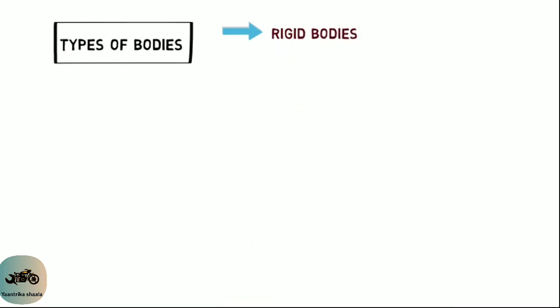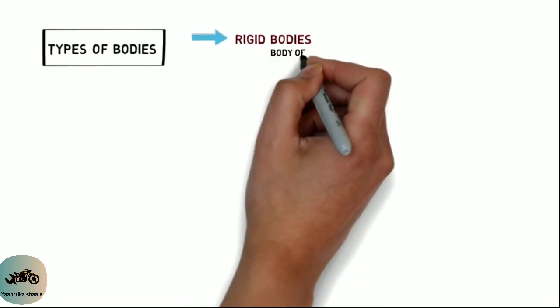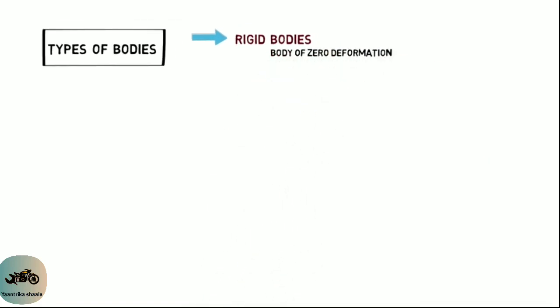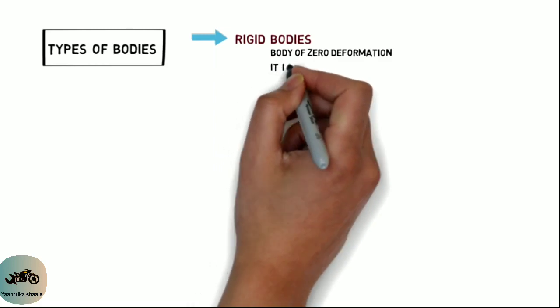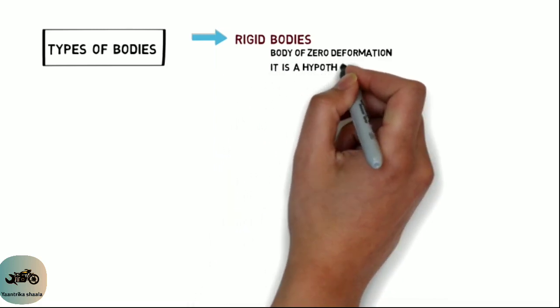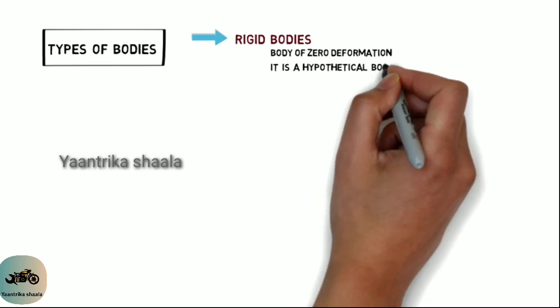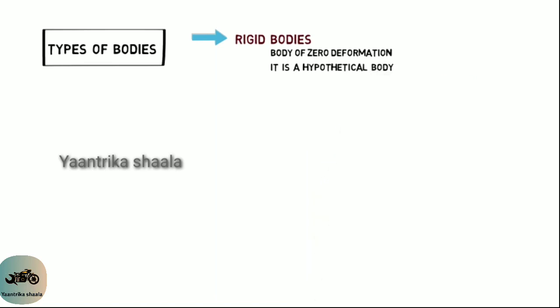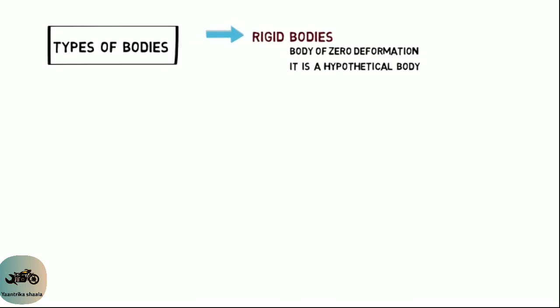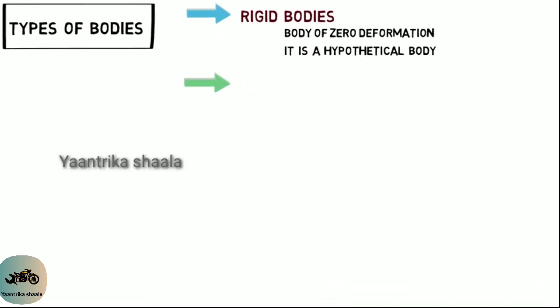Friends, if we apply some external force on the rigid bodies, the shape and size cannot be changed for that body. That's why it is called a body of zero deformation. And we all know that rigid bodies do not exist in nature. It is a hypothetical body. The study of rigid bodies is called engineering mechanics. In the engineering mechanics subject, we deal only with rigid bodies.